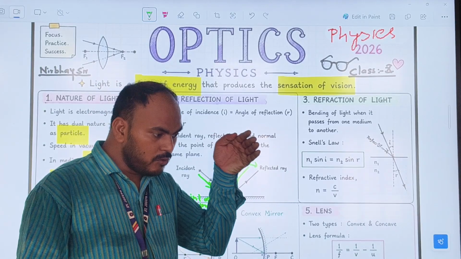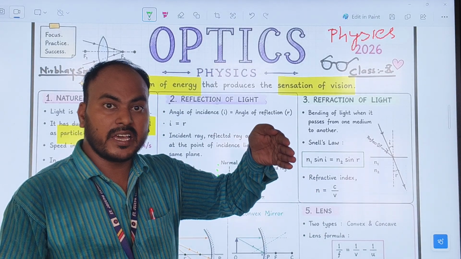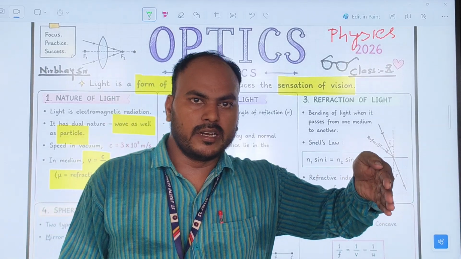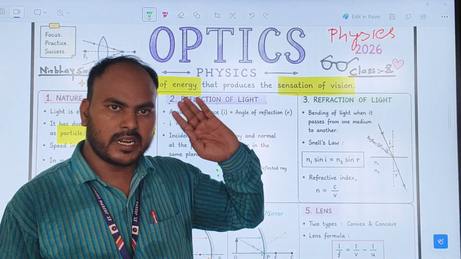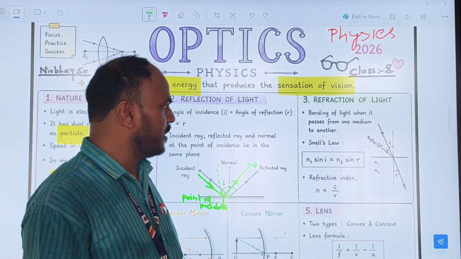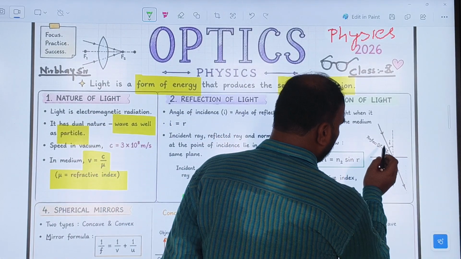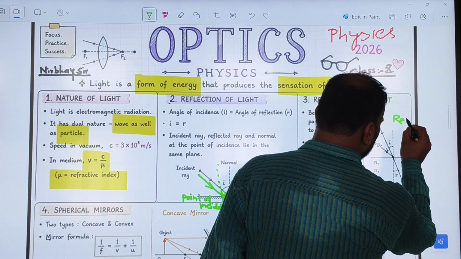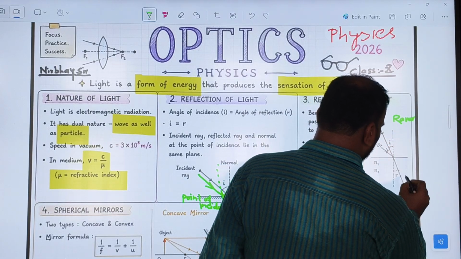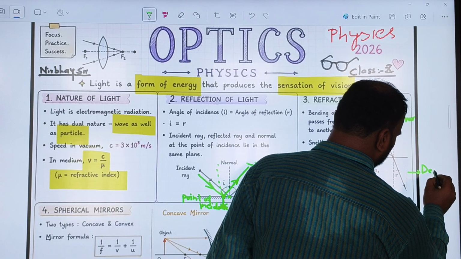It means when a ray is passing from the air medium and enters the denser medium. Air medium is the rarer medium and glass medium is the denser medium. Here this is an air medium, so we can say rarer medium, and this is a glass medium, so we can say denser medium.